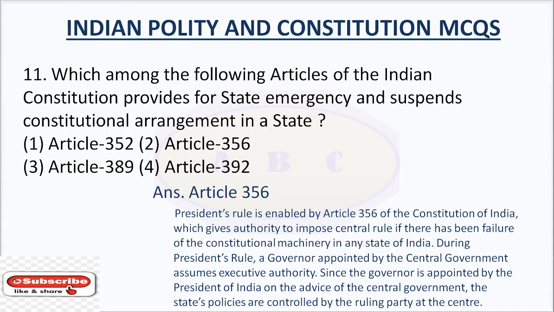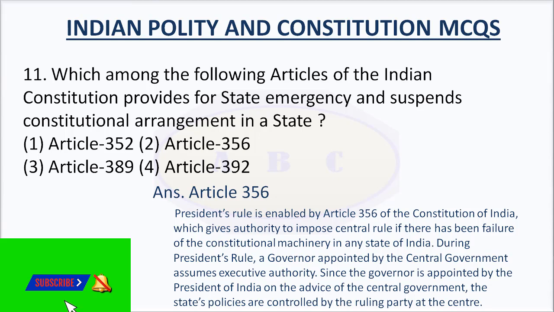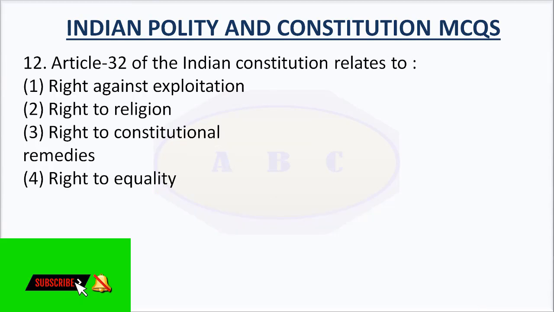President's rule is enabled by Article 356 of the Constitution of India, which gives authority to impose central rule if there has been failure of the constitutional machinery in a state of India. During President's rule, a governor appointed by the central government assumes executive authority. Since the governor is appointed by the President of India on the advice of the central government, the state's policies are controlled by the ruling party at the center.